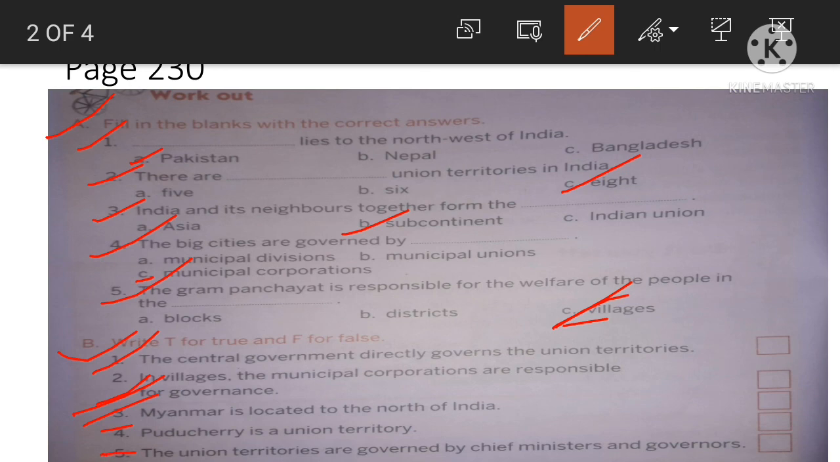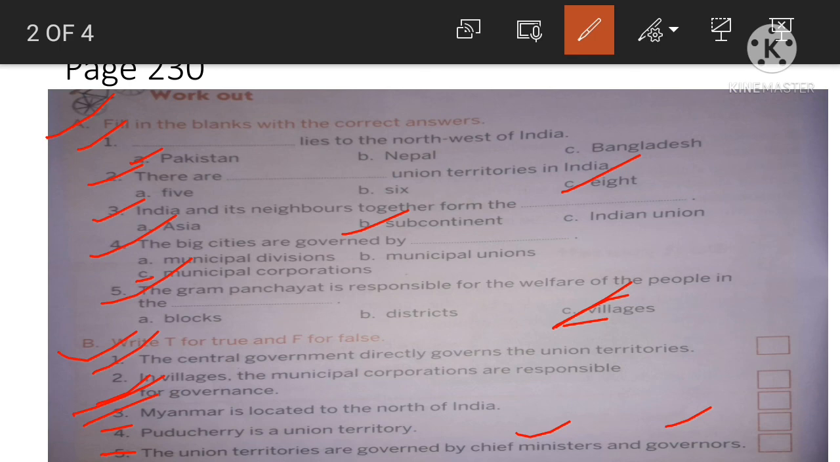Next, question number 5. The union territories are governed by the chief ministers and governors. The answer is false. Why? Because the union territories are governed by the central government. They are not governed by the chief ministers or governors. Only states are governed by chief ministers and governors. Why? Because states have their own government. The union territories are directly controlled by the central government.